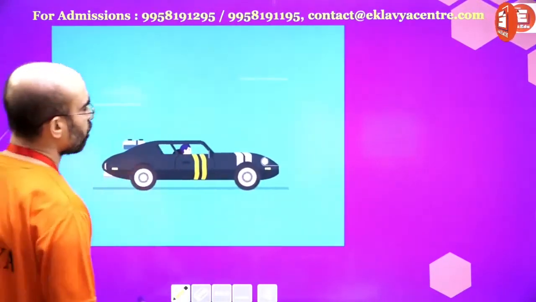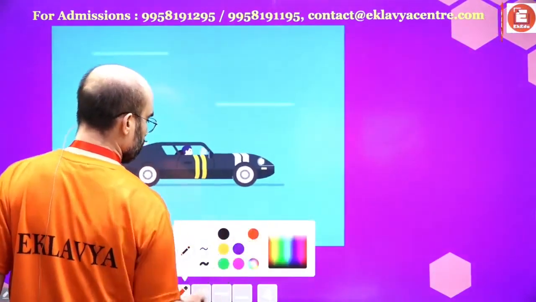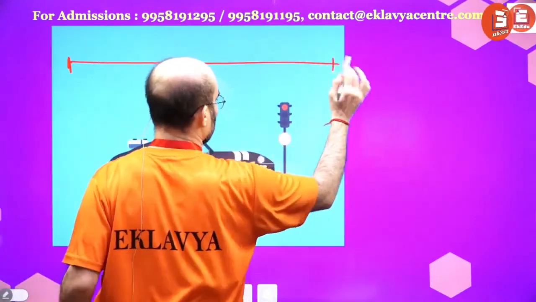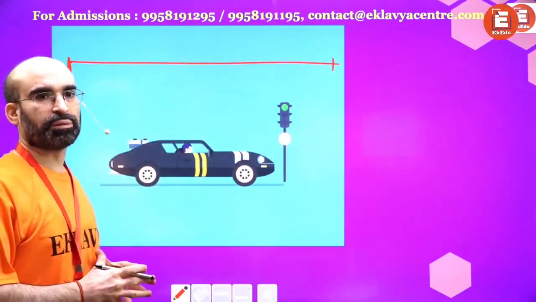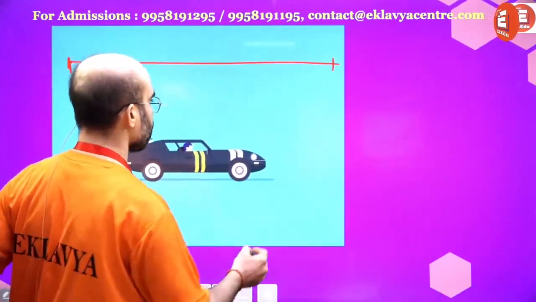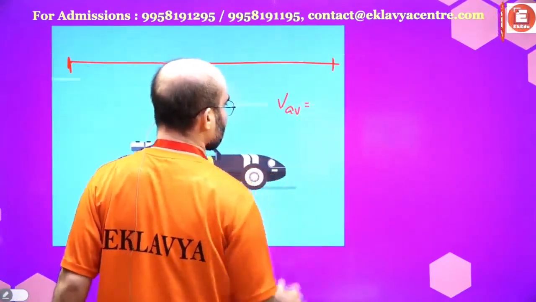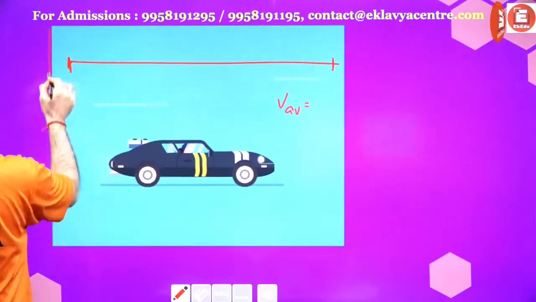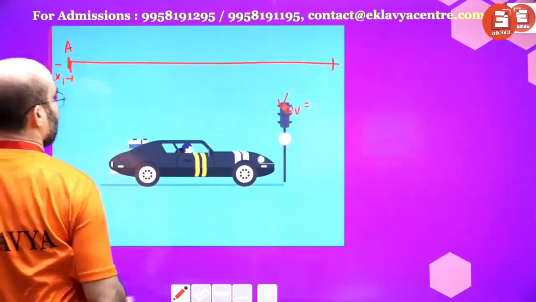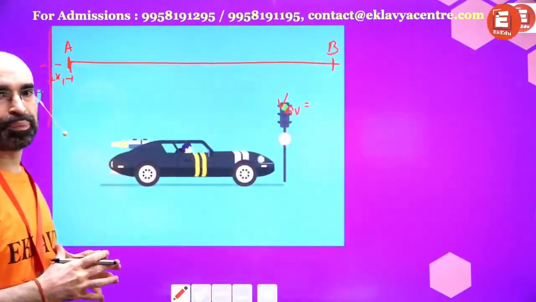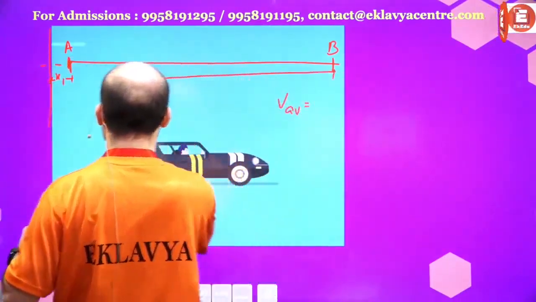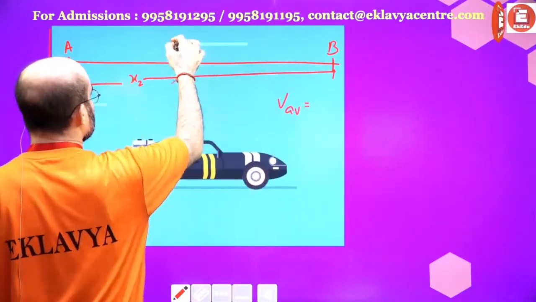Suppose it has traveled this distance, from this to this. Suppose this is the total distance traveled. If I am supposed to find out the average velocity, V average, I will see that initially it was at x1, it started from point A and reached point B, and this B is at x2 position from here, and it takes time t.